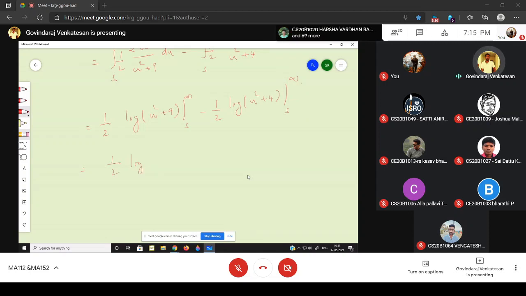So 1 by 2 times log of u square plus 9, minus 1 by 2 times log of u square plus 4, the whole thing from s to infinity. Now use the properties of log. 1 by 2 is common, take it outside, then it turns into log of u square plus 9 divided by u square plus 4. Now substitute the upper limits and lower limits.